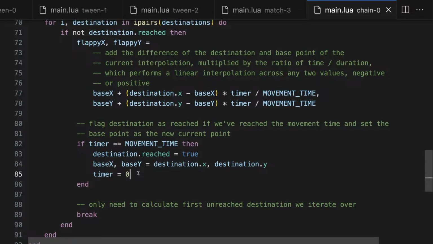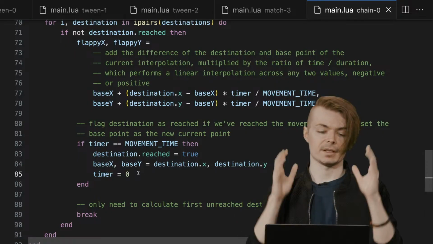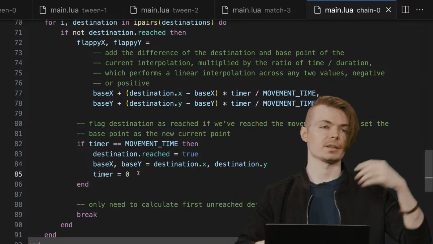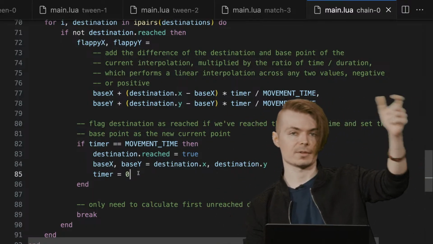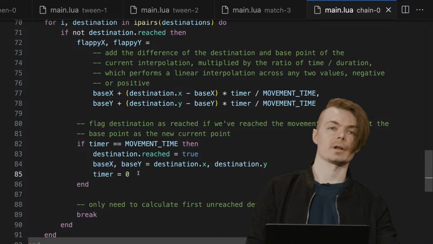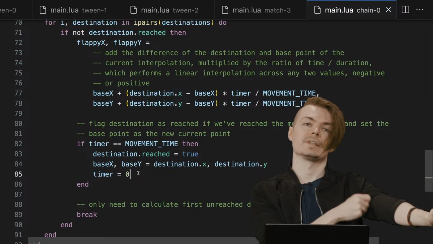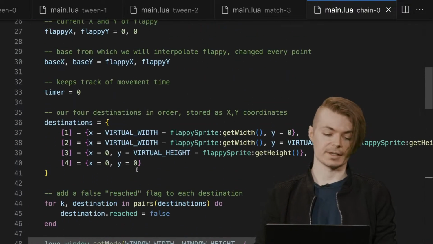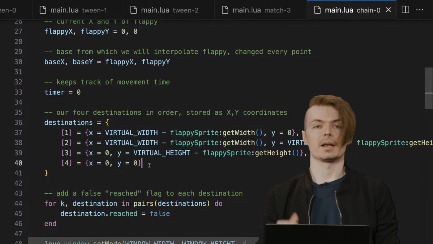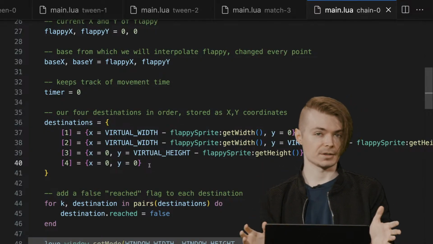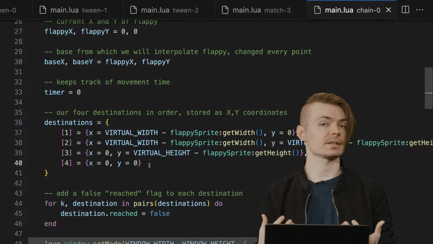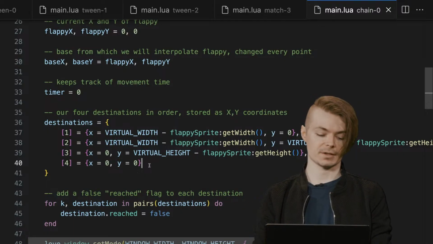But what isn't great about this approach is that it's quite cumbersome. It's not very scalable again. We're thinking in terms of the actual interpolation. We're not thinking in terms of, okay, the bird is going to move here, and then after that it's going to move here, then after that it's going to move there, in this sort of linear way of thinking about time. The destinations are structured linearly, but the way that it's implemented and described and shown isn't quite the mental model that I like to think about this kind of stuff, and I think most people prefer to think about this kind of stuff.